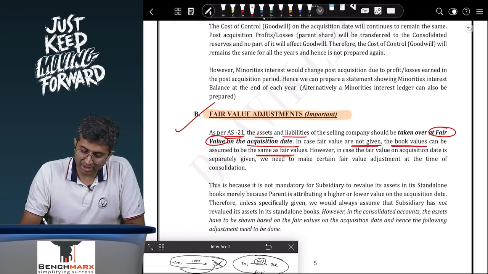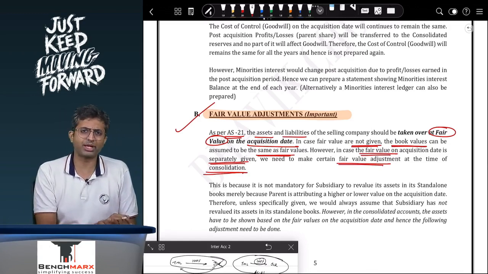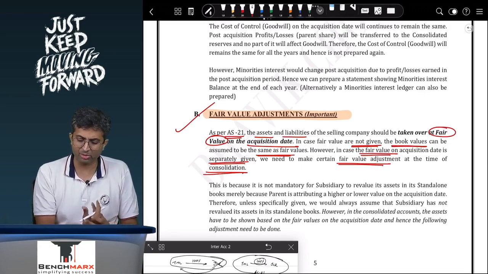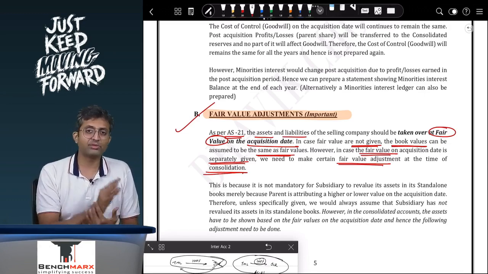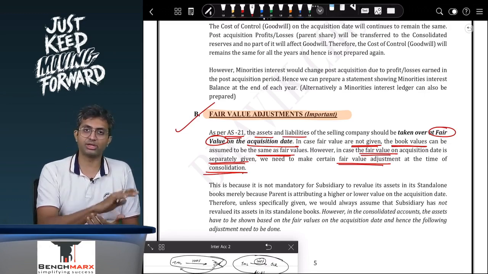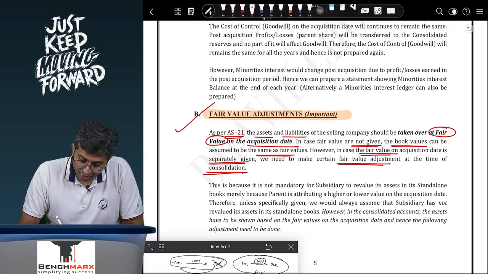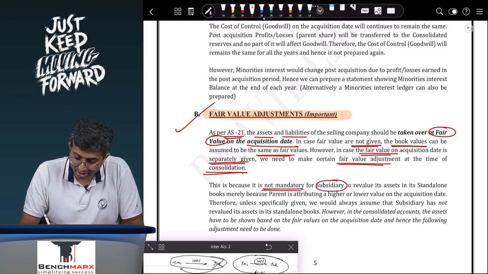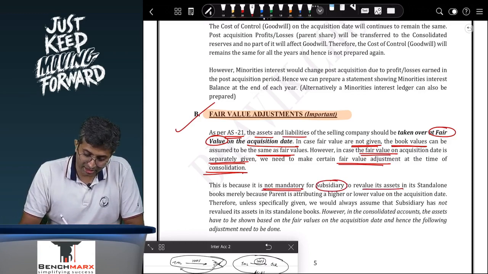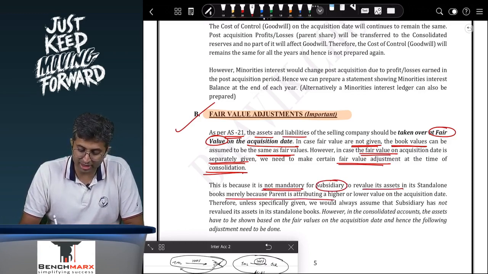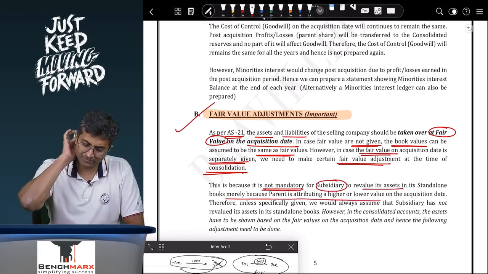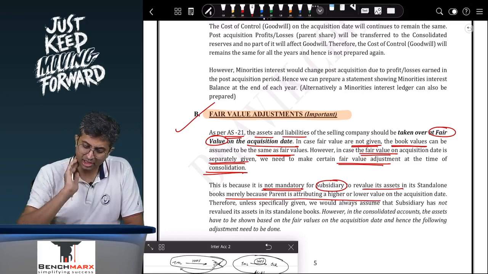Okay. However, in case the fair values on the acquisition date are separately given, we need to make certain fair value adjustments at the time of consolidation, like we have done the adjustment for 400 and the additional 40. This is because it is not mandatory for the subsidiary to revalue its assets in the standalone books merely because parent is attributing a higher or a lower value on the acquisition date.